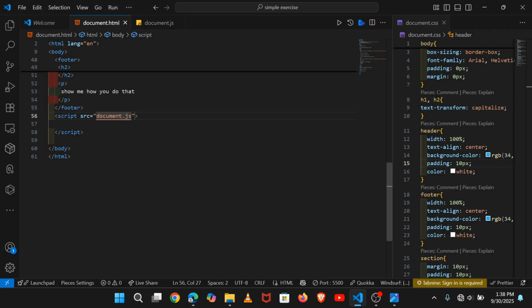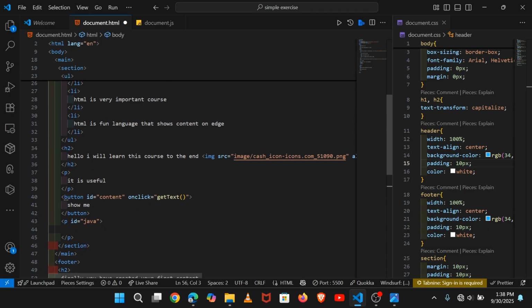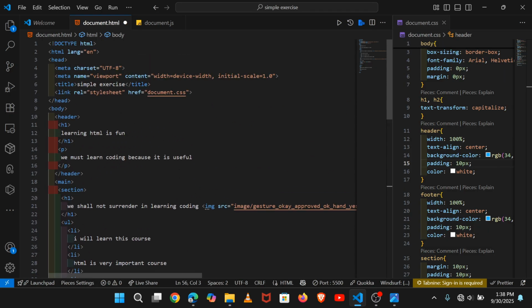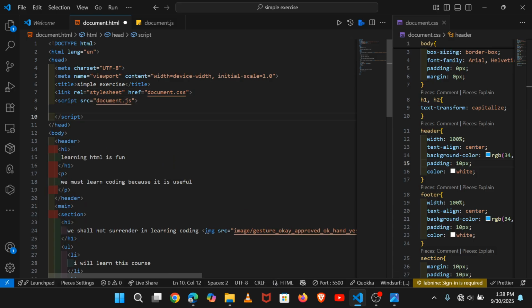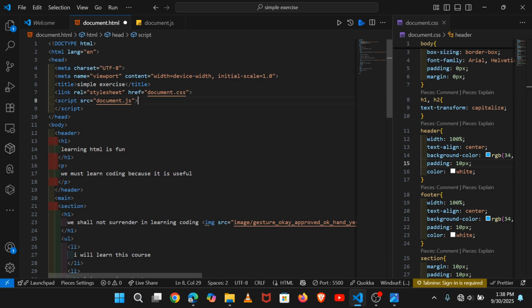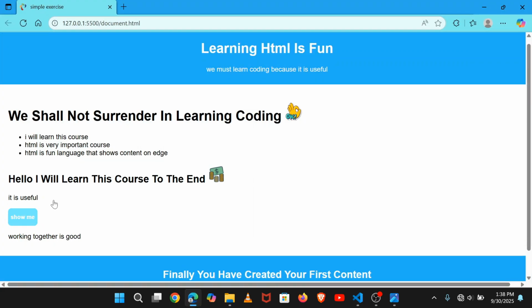Again, the location of this script can be placed inside the header, but below every link, below everything that will link with this HTML, and you come here and put it here again, it will be working very well. Control S to save, and it is working very well.